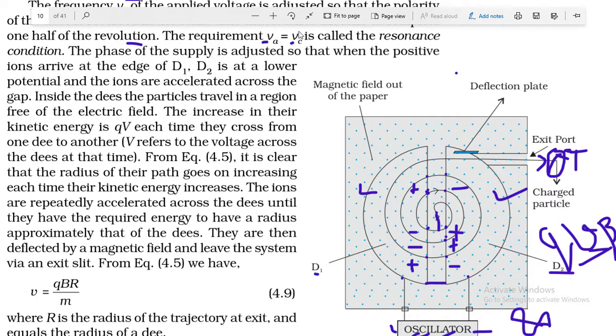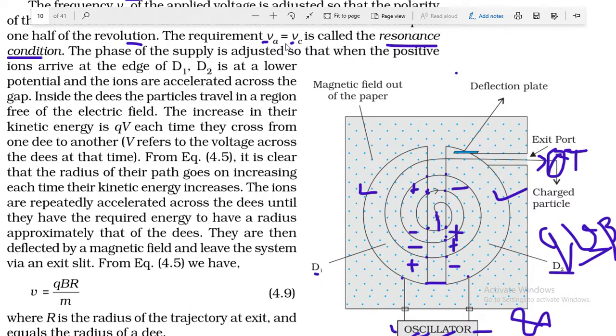So these two must be equal, then only it will be accelerated at regular intervals of time between the gap of two D's. So the requirement that nu a is equal to nu c, that is, the frequency of the oscillator is equal to the frequency of the charged particle inside the D, is called the resonance condition.